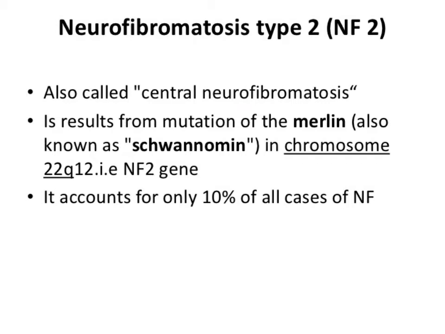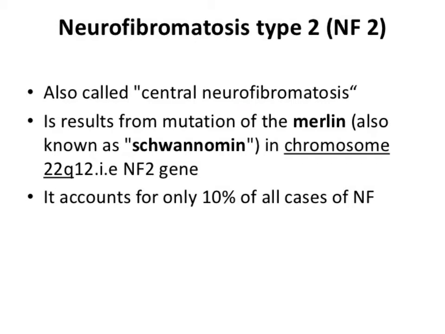The term central neurofibromatosis is associated with neurofibromatosis type 2. NF2 is the result of mutation of merlin, also known as schwannomin. So it is due to mutation of schwannomin or merlin on chromosome 22.